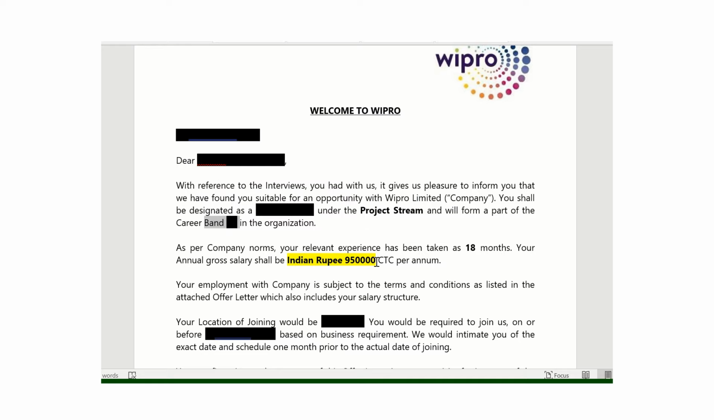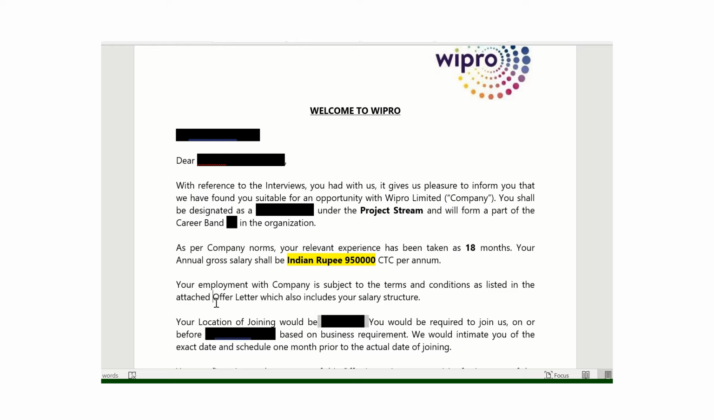After that, we have the CTC provided by Wipro to the employee or the candidate, and they have given how much relevant experience they have considered. For example, if you have 3 years of experience as a whole, but for this requirement they have considered only 18 months. Based on that, they are providing the compensation. After that, we have the location.